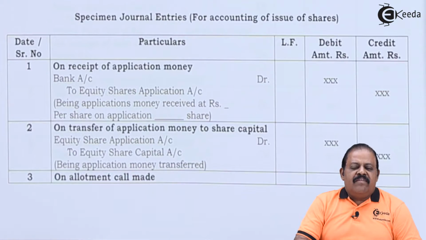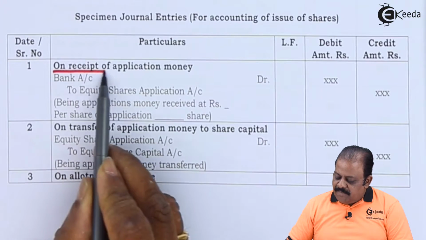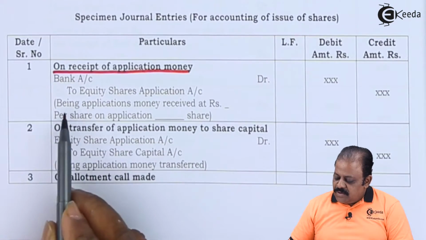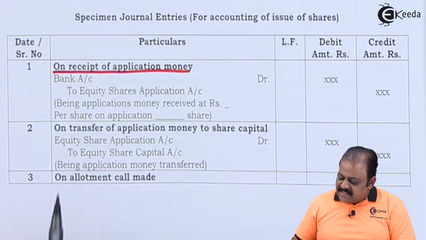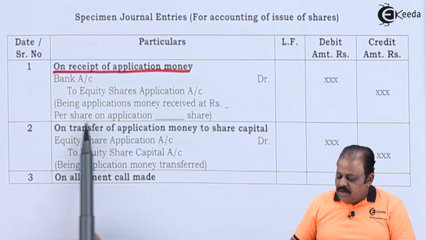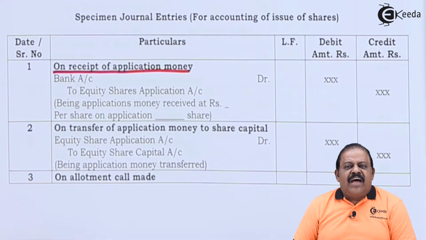Amount is received, so our entry is on receipt of application money: bank account debit to equity share application account. If the company has received excess applications, the company may reject some of the applications, and the amount received on such applications is also refunded. So that will be the second entry. The first entry which we have recorded, bank account debit to equity share application, we are required to reverse. So for refund of application amount, our entry is share application account debit to bank.